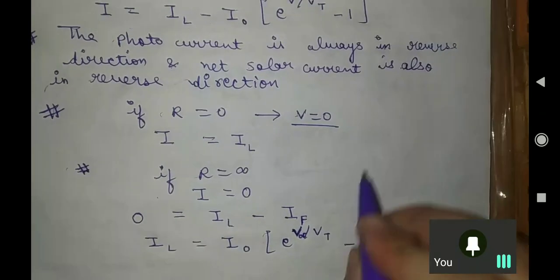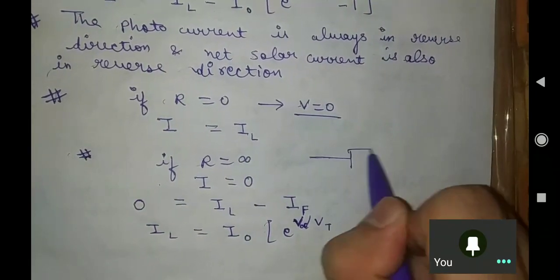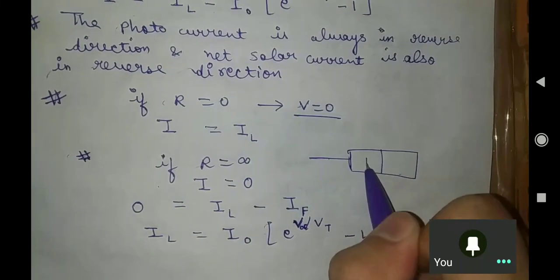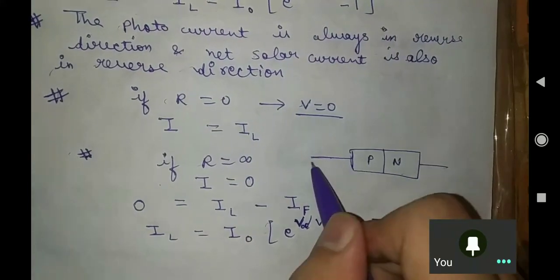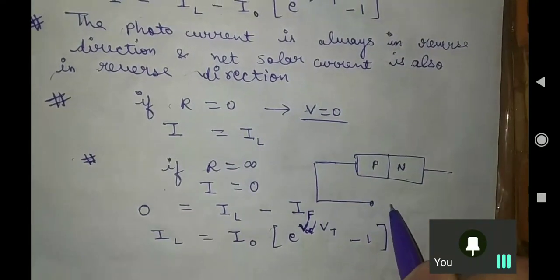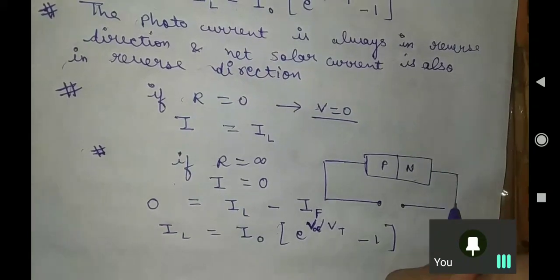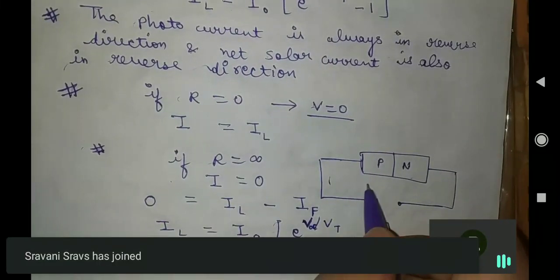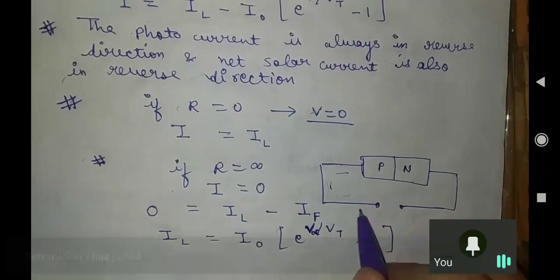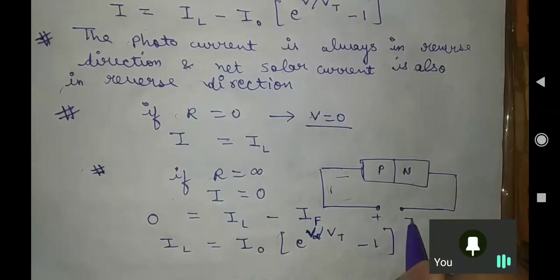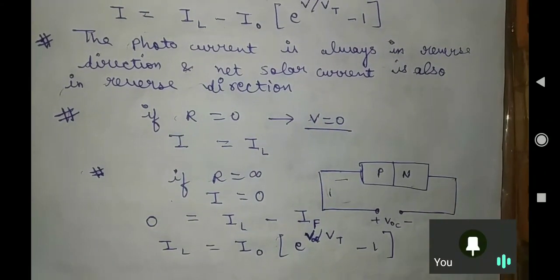Your device has been open circuited. Try to understand this: this is your PN junction here. We have an open circuit, we have provided infinite resistance, so no current is flowing in this circuit. And this is the voltage which has been produced. This is the open circuit voltage. Is it fine?